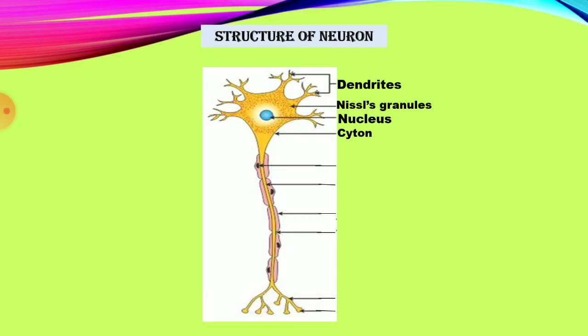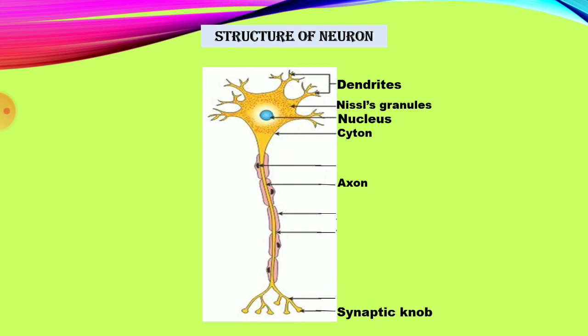From the head, the cyton, there are some projections, branches, that are called dendrites. They conduct nerve impulses towards the cyton from another neuron, receiving signals from the nerve cells. Axon: the axon is a single elongated slender projection. At the end of the axon, there are terminal branches, terminal knob-like structure swellings.